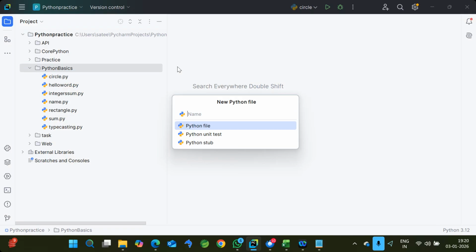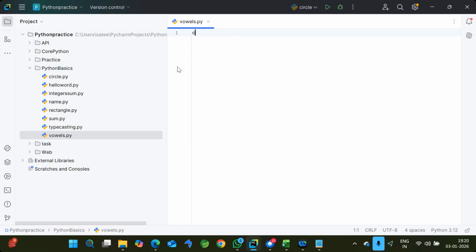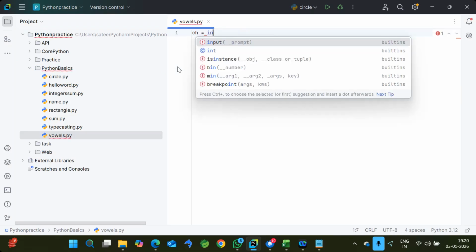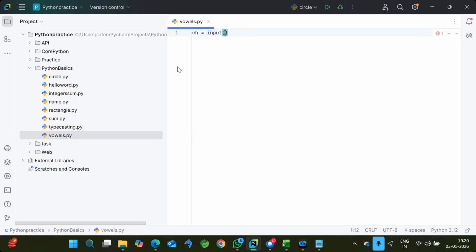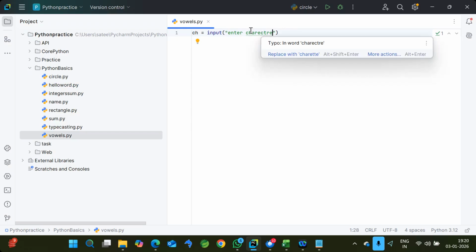So here instead of comparing individually A with A, E, I, O, U, we can make a list and compare against it. Let's see how to check the vowels. First we need to read the character. For that also we can use input. Input, enter character.